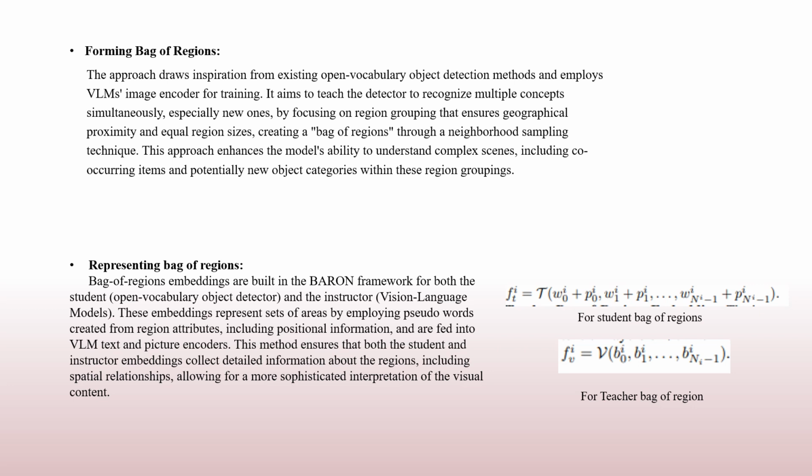The pseudowords are represented by Wij as shown in the figure, where i represents the group index and j represents the region index, to retain the important spatial information, including the relative box center positions and shapes. The framework encodes the spatial information into positional embedding represented as Bij and the group size as Ni. For the teacher, which is the VLM's image encoder, the image embedding of the group regions is obtained by feeding the image crop that encloses these regions into the image encoder V. It's important to note that this image crop may contain redundant information from areas outside the group regions. To address this, the framework applies masking in the attention layers of the image encoder V to focus solely on the relevant information within the grouped regions.